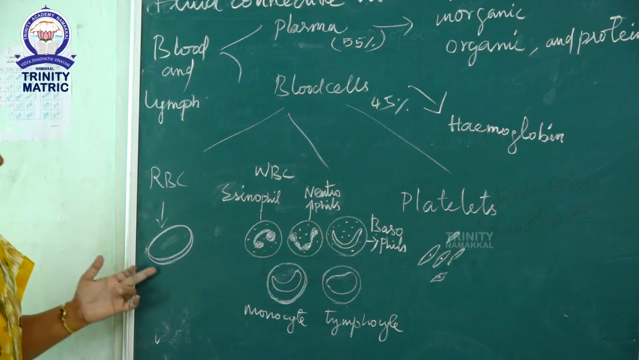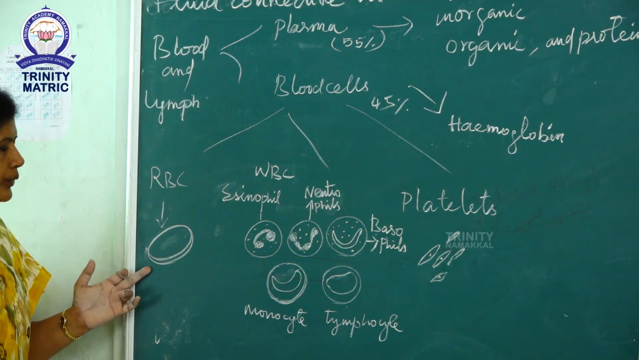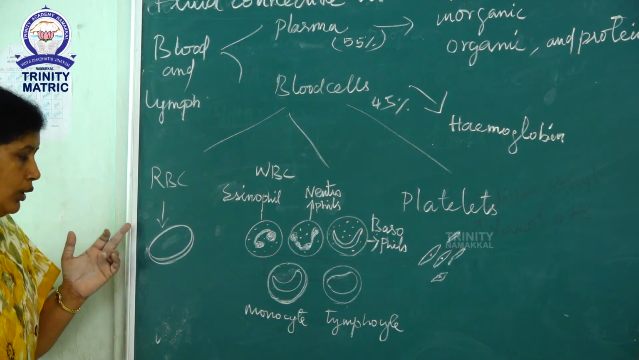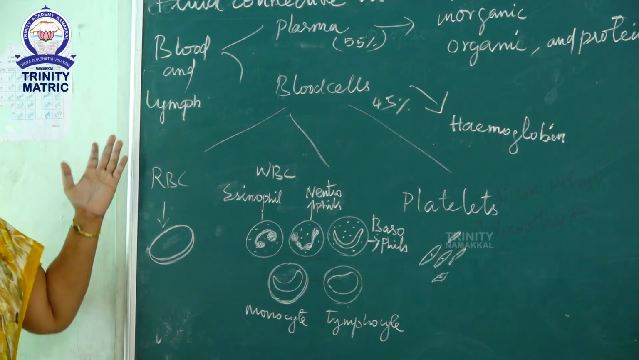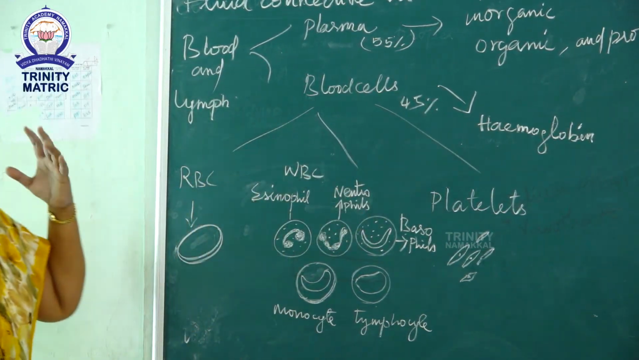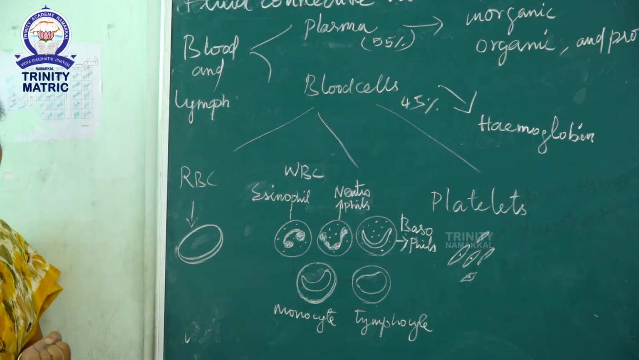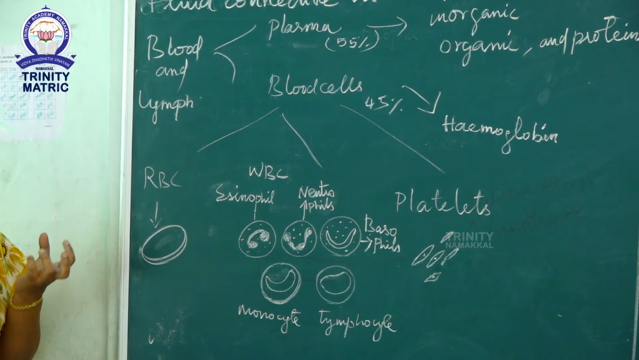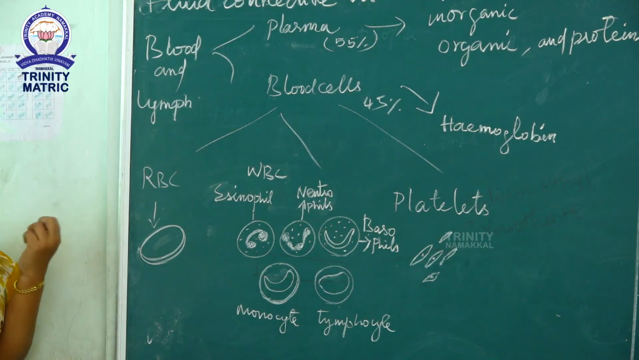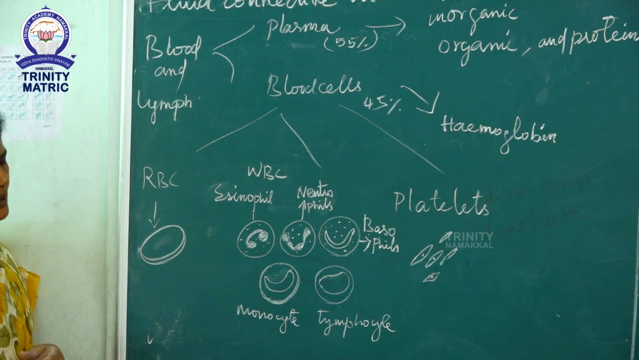Next, it carries oxygen and a respiratory pigment. Respiratory pigment means what? Hemoglobin. Hemoglobin carries oxygen molecules and supplies them to the tissues and organ systems.